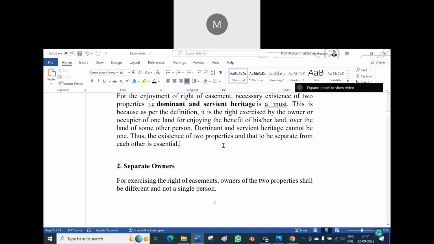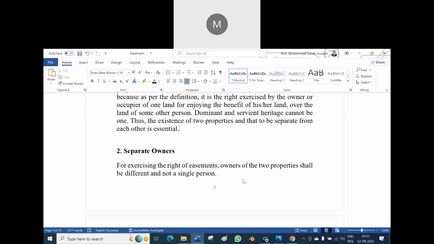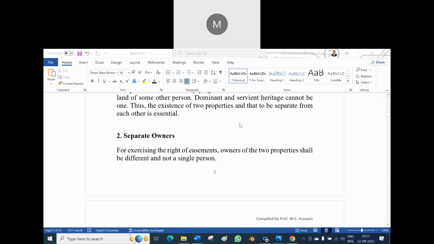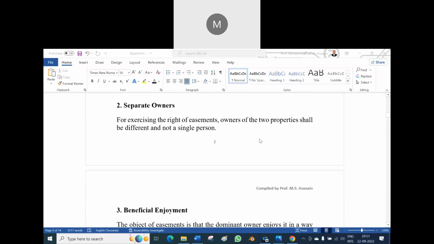Okay, anyway, I am giving that example of how people will make it. See, I want to decline because I am already showing the cursor here. So, separate owners. Two, for exercise of the right of easement, the owners of the two properties shall be different and not a single person. Is it or not? Yes, sir.